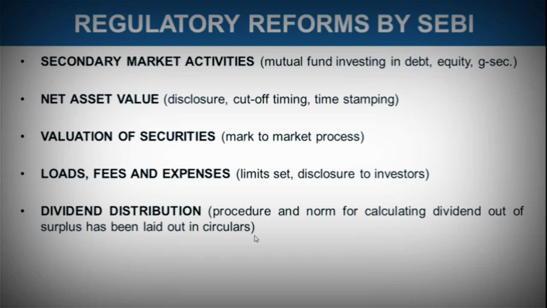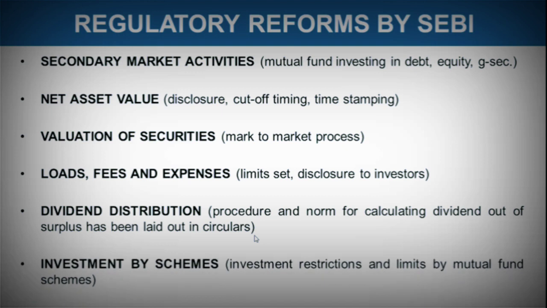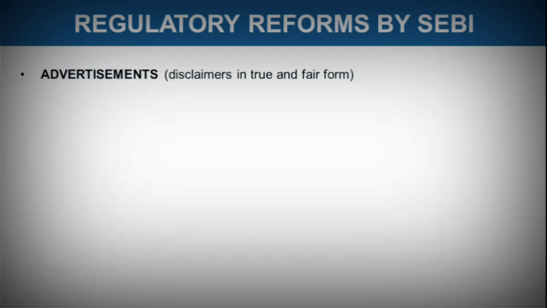After that, if surplus is remaining, out of that, the dividend should be distributed. Investment by schemes, investment restriction and limits by mutual fund scheme. So all these are examples of some of the regulatory reforms that was made by SEBI in the area of mutual fund.